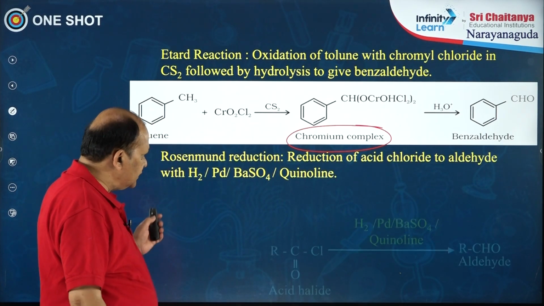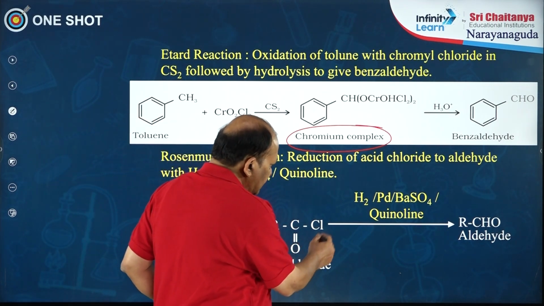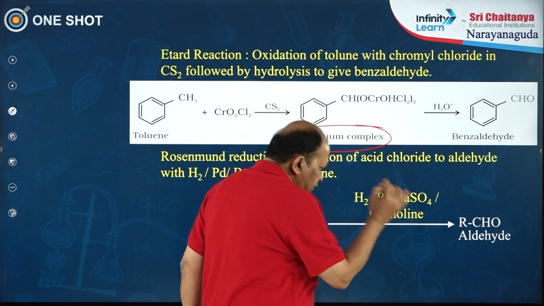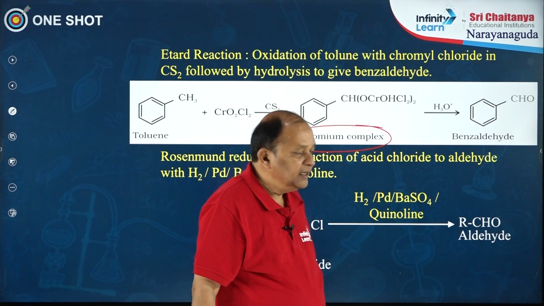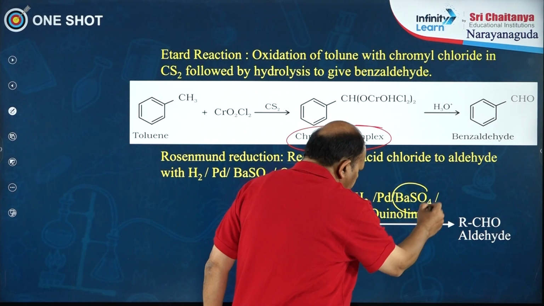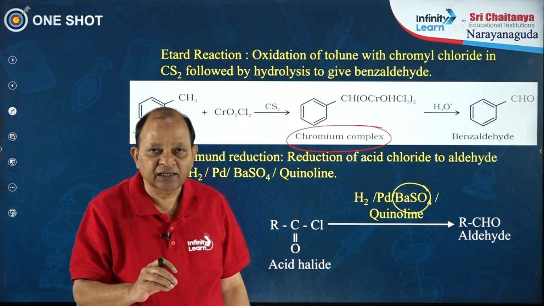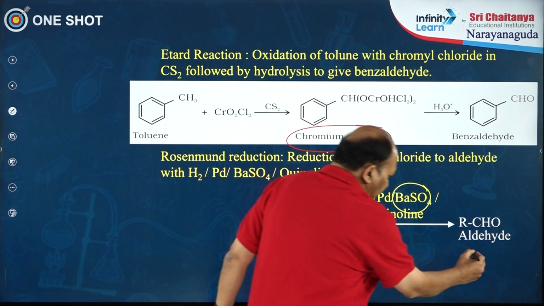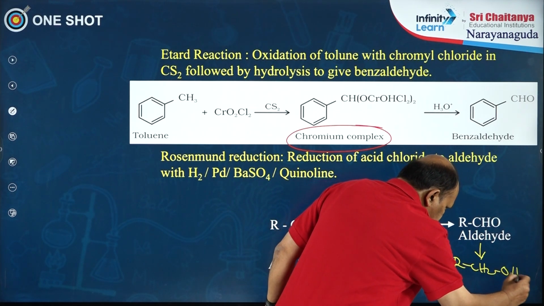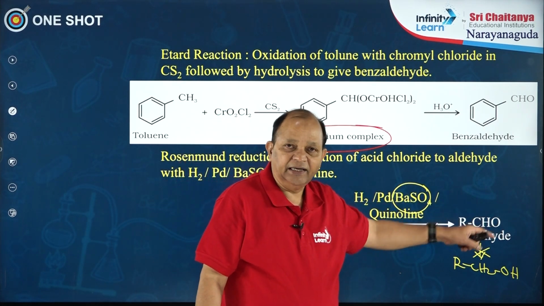And another method of preparation of aldehyde, a named reaction, that is Rosenmund reduction. Acid chlorides on reaction with hydrogen on palladium in presence of barium sulphate, using the solvent quinoline, give aldehyde. What is the significance of this reaction? Here the significance is barium sulphate will act as a catalytic poison and it stops the reaction at the aldehyde stage only. It will not allow the aldehyde to reduce further to primary alcohol, that is, reduction to primary alcohol is prevented by barium sulphate acting as a catalytic poison.